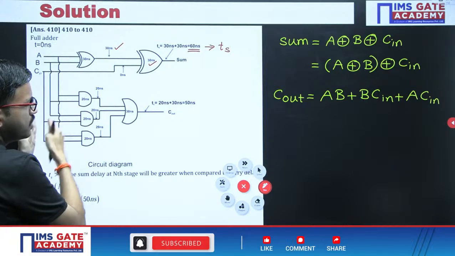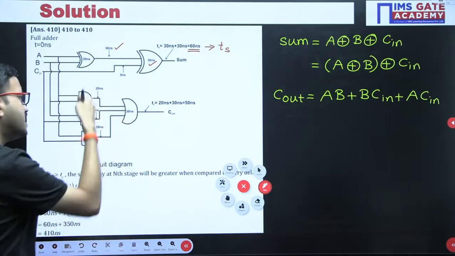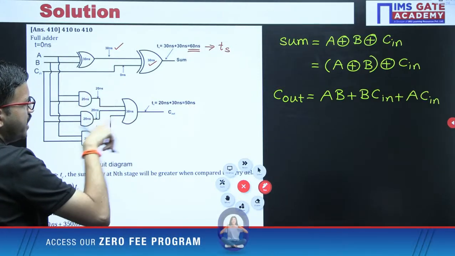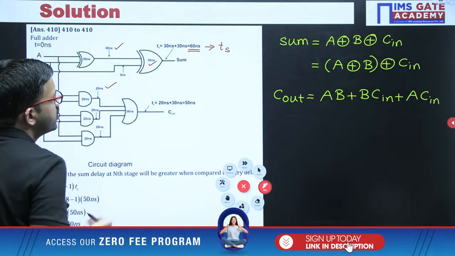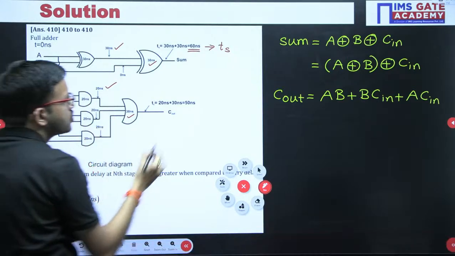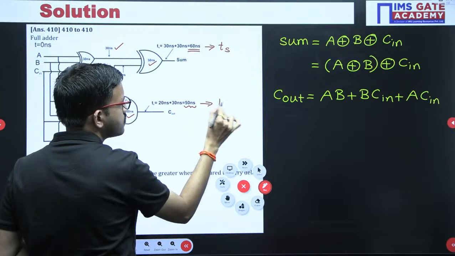From the inputs to the output, you are having two stages. In the first stage, all the gates are AND gates only. So every AND gate output you are getting at the same time, 20 nanosecond. After that, here you are having OR gate, that is 30 nanosecond. When you add these two, you are getting 50 nanosecond. This is nothing but carry delay.